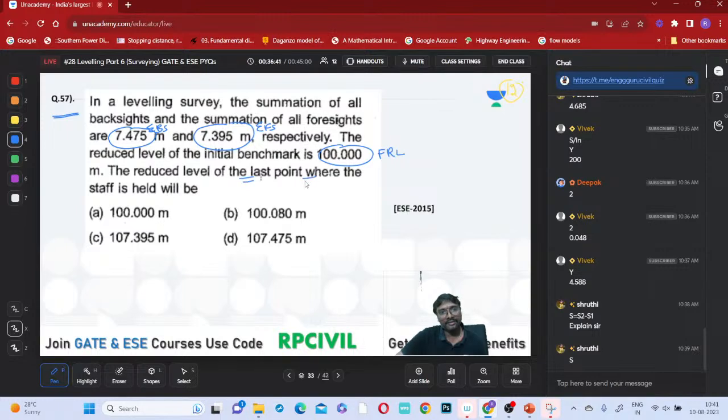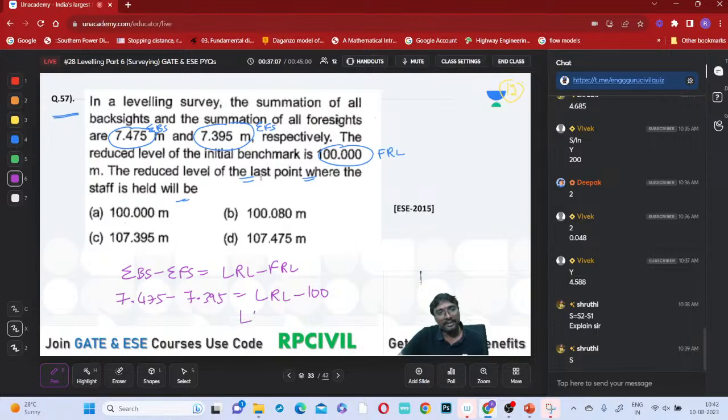So then the reduced level of this last point where the staff is held is, right. What is it you are having? If you just observe, the sum of the back sights minus the sum of the foresights will be equal to the last point reduced level minus the first point reduced level. The sum of the back sights is 7.475, minus the sum of the foresights, which is 7.395, equal to the last point reduced level we have to calculate minus the first point reduced level, which is 100.